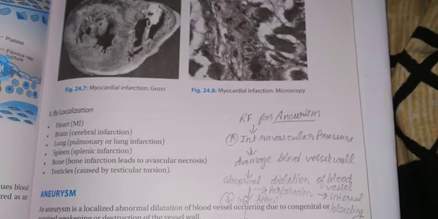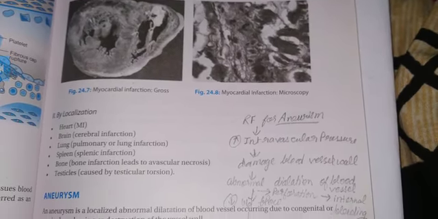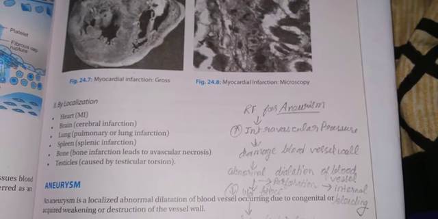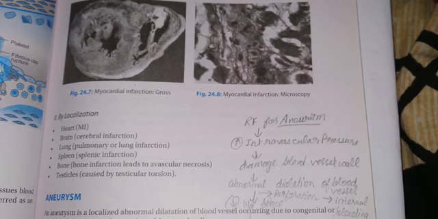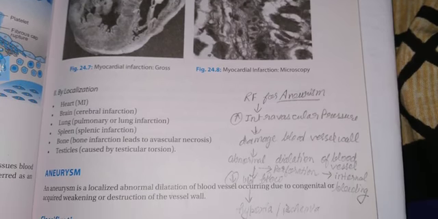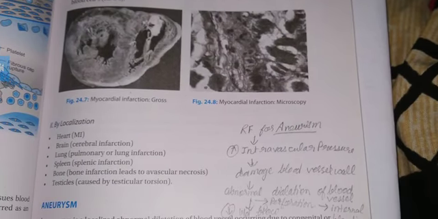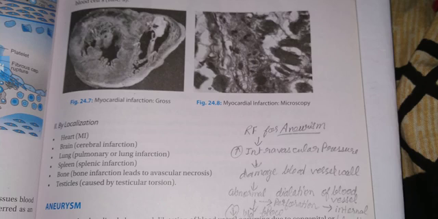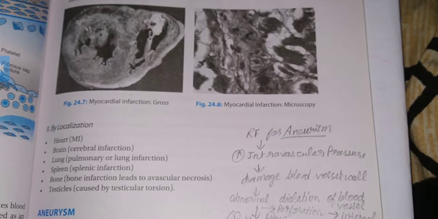microscopically. By localization, it is of various types: heart MI, brain or cerebral infarction, lung or pulmonary infarction, spleen or splenic infarction, bone infarction leading to avascular necrosis, and testicular infarction caused by testicular torsion. So by localization, these are 6 types.